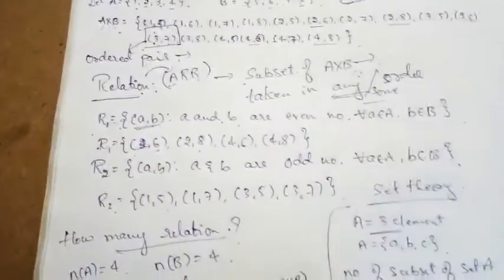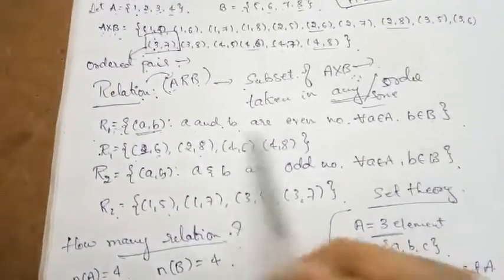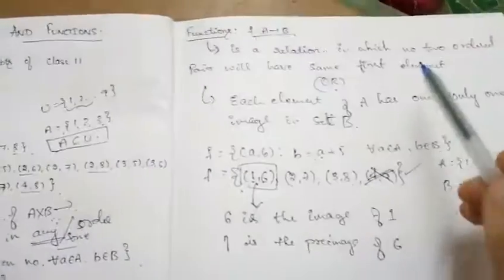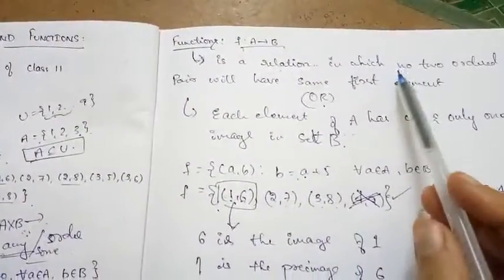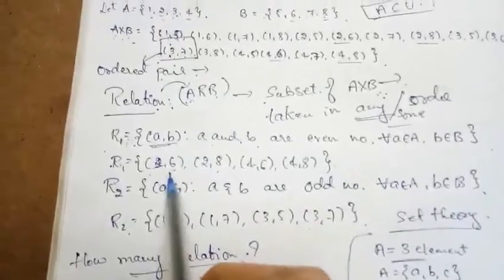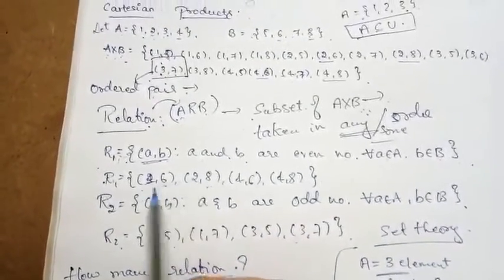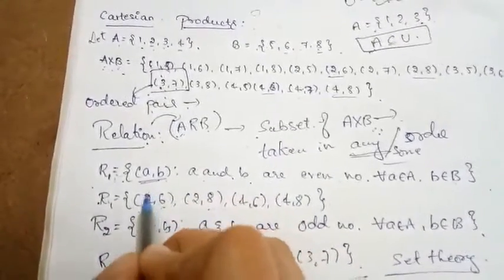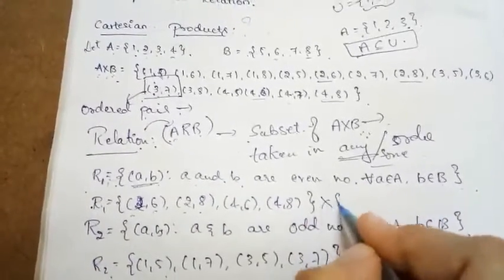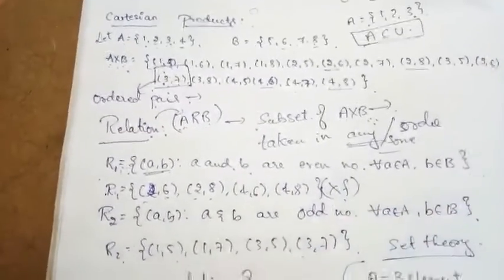Now let us move to the example which I gave in the relation. Let us check whether this relation is a function according to this definition. What is the first definition? No two ordered pairs have the same first element. Comparing these two ordered pairs, the first element of both is 2 itself. So it is not a function.